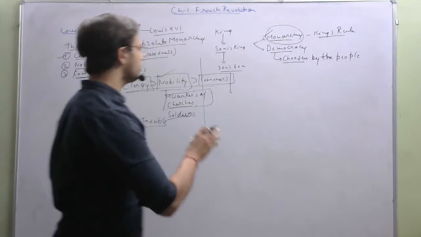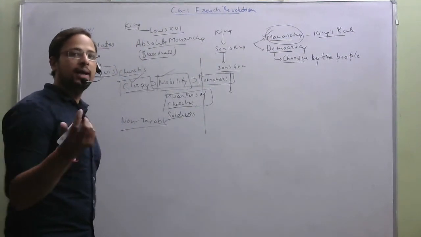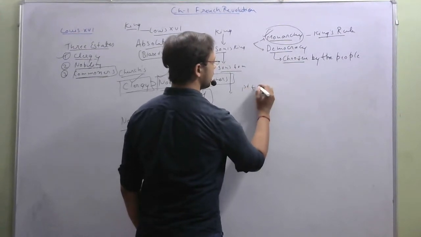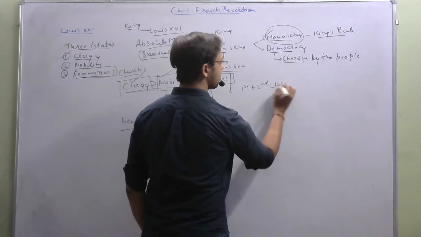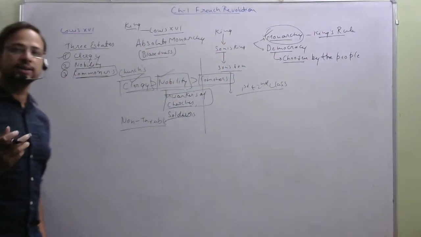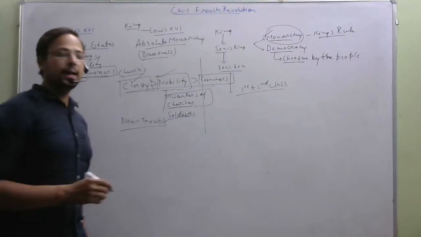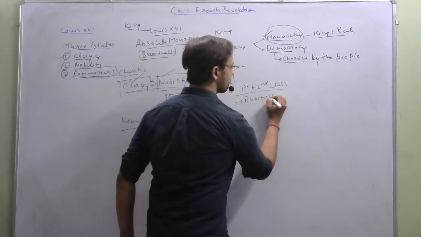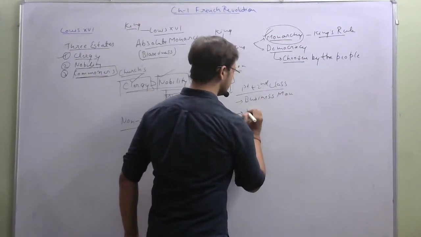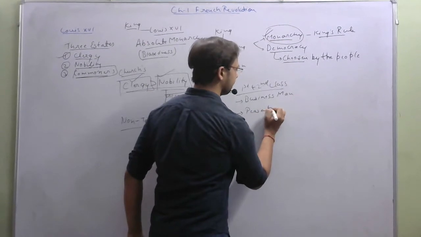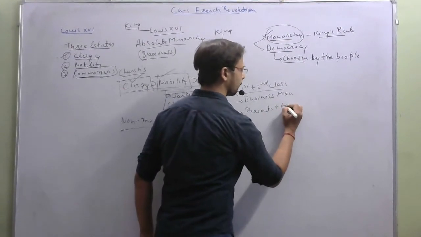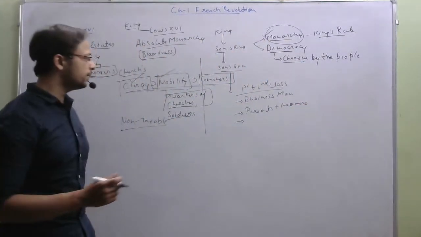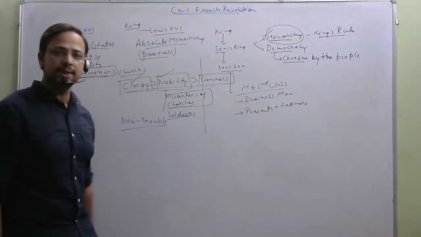Commoners were the people left out of the first and second class, and it basically includes businessmen, peasants, farmers, and other people.